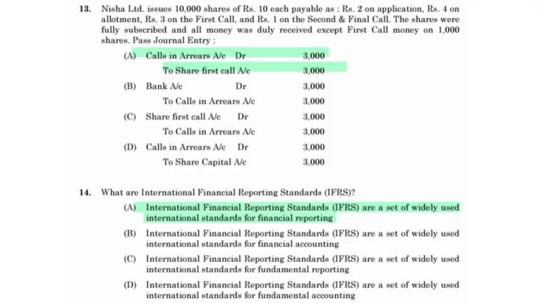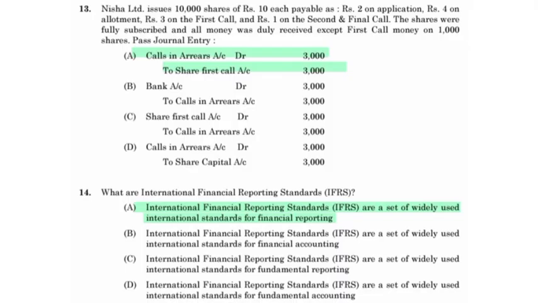Nisha Limited issues 10,000 shares of rupees 10 each payable as rupees 2 on application, rupees 4 on allotment, rupees 3 on first call and rupees 1 on the second and final call. The shares were fully subscribed and all money was duly received except first call money on 1000 shares. Pass journal entry. Calls in arrears account debit to share first call account 3000.